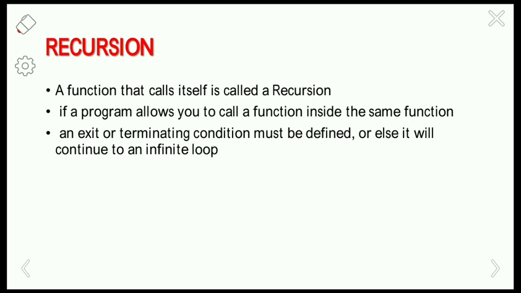When the function call is invoked, the control will automatically pass to the called function, right? The statements in that called function get executed, and it returns something to the calling function. But here the calling function is present inside the same function. A program allows you to call a function inside the same function, so the calling function is present in the called function itself. It will be like a loop. It will repeat like a loop.